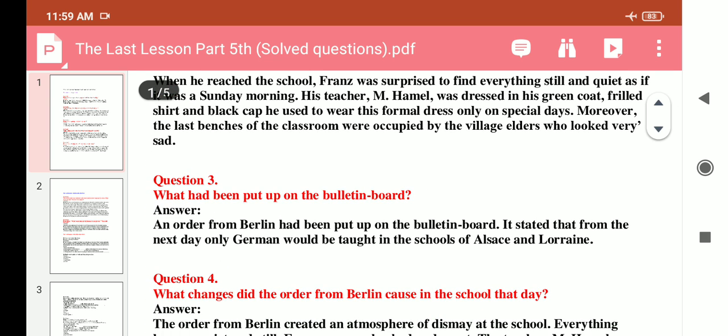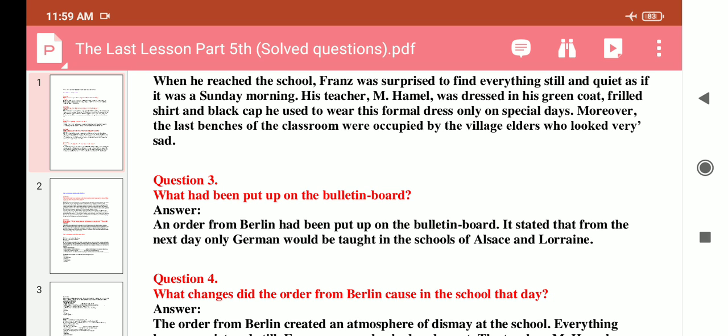Now, question number three is what had been put on the bulletin board, on the notice board? What had been put on the bulletin board?